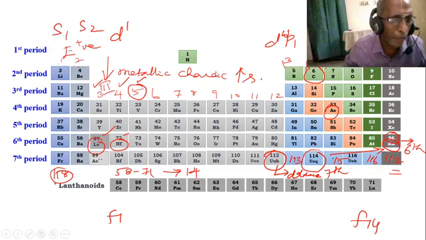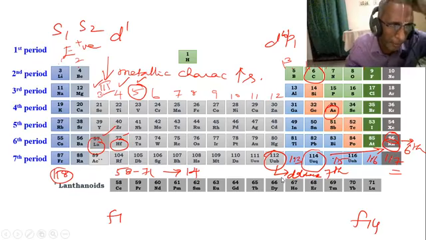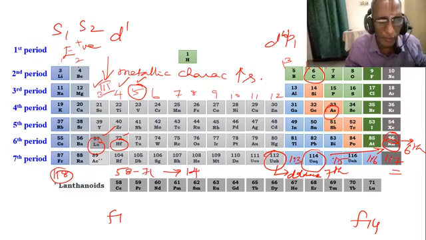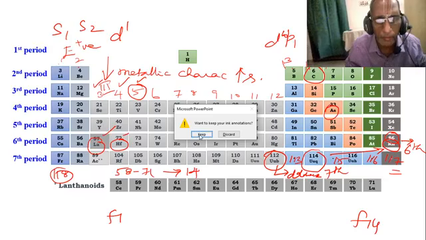Anybody wants to be reminded of Mendeleev's periodic table? Let me check. Wait for a while.